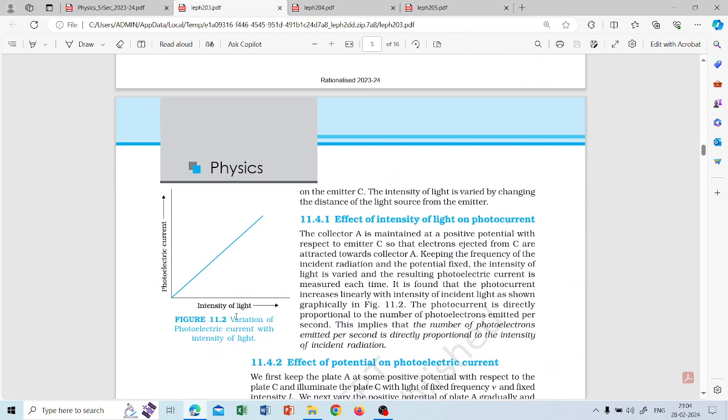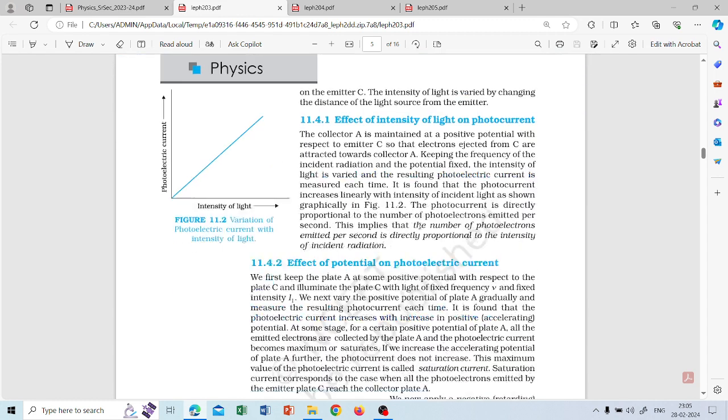So with the intensity of light, we have to know the difference between intensity and frequency. Both are not the same. Intensity is brightness, I can say, but frequency is nothing but the number of cycles per second.